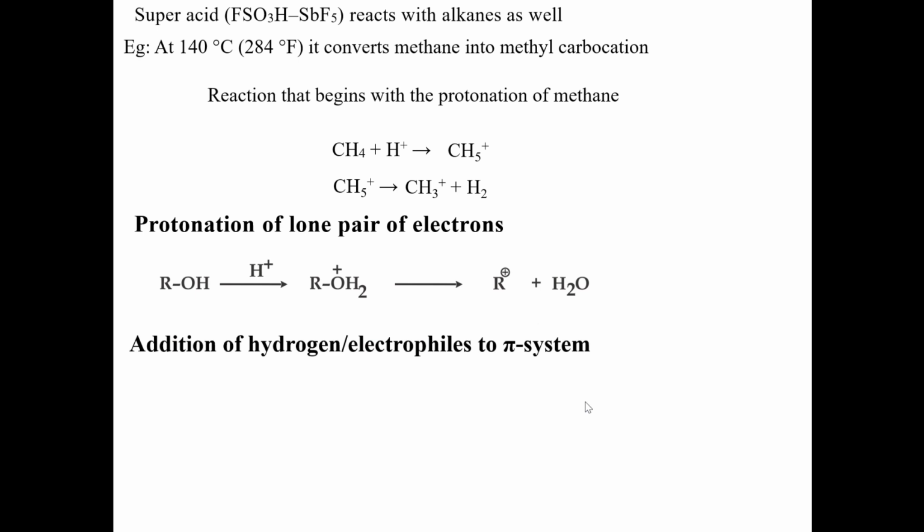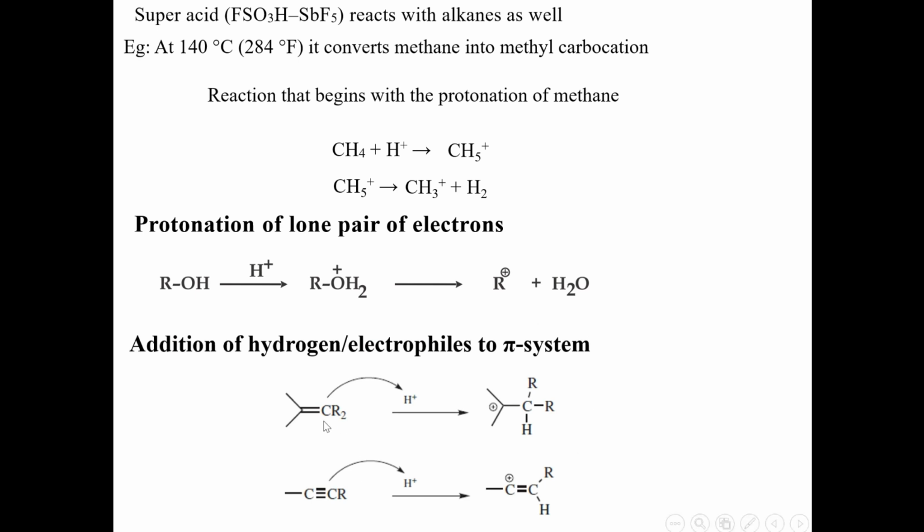We can generate carbocations by adding hydrogen or an electrophile to the pi system. As we know, the pi system, C double bond C, is a pi excessive system because it has pi electrons extra along with sigma electrons.